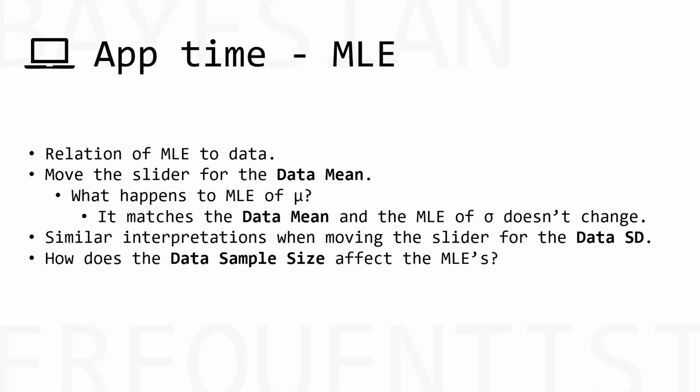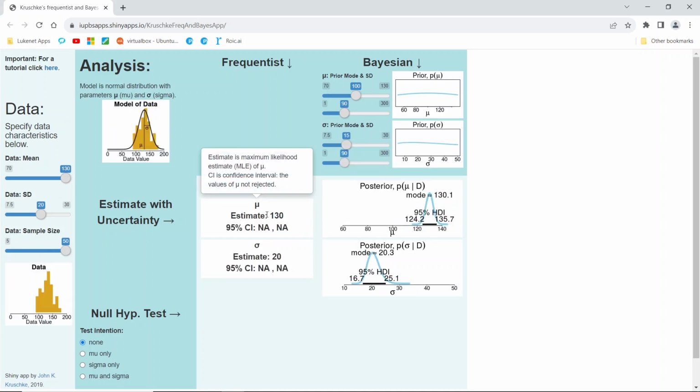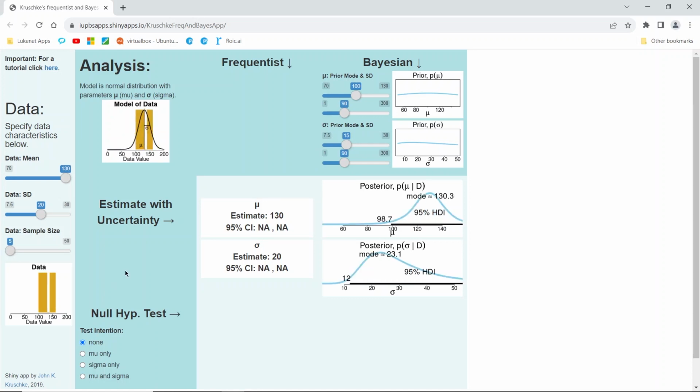Now, how does changing the data sample size affect the MLE? Again, you can pause the video here to try this out for yourself. Otherwise, we'll continue. Let's move the data sample size up to 50. We see that the MLE for mu doesn't change. Let's change the data sample size way down to 5. Again, the MLE doesn't change. So changing the data sample size does not affect the MLE for mu.